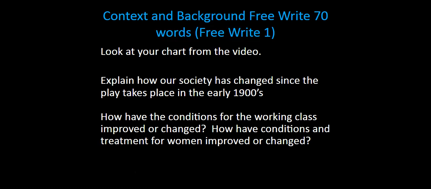Also tell me about how the conditions for the working class have improved or changed. How have conditions and treatment for women improved or changed? Be able to compare the historical context of 1912, the Industrial Revolution, with our contemporary times.